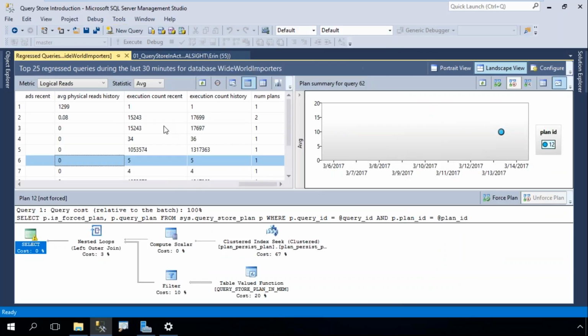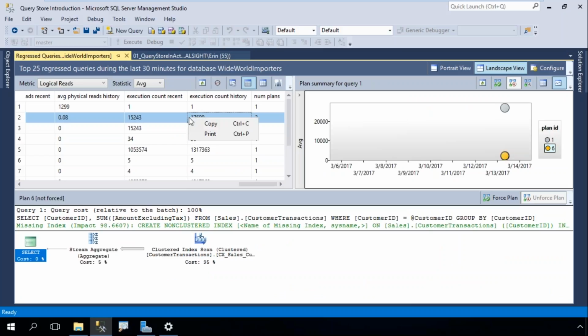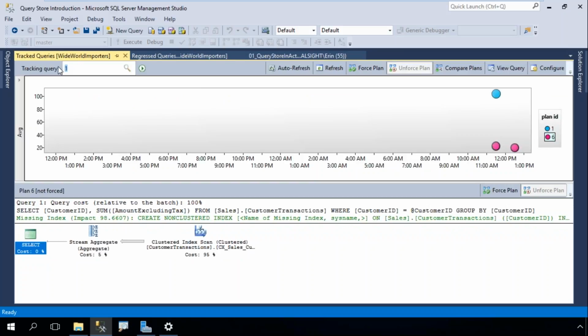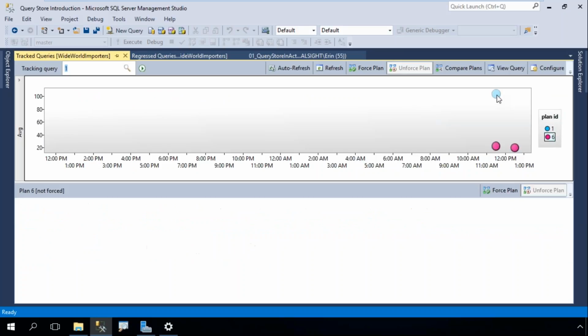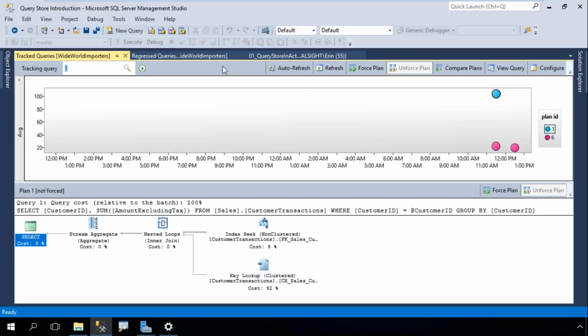So this is my UI view, and I can drill into any of these in more detail. If I come into this Track Selected Queries, it's going to open up that specific query, which was query ID 1, and it's going to give me a different view for this.